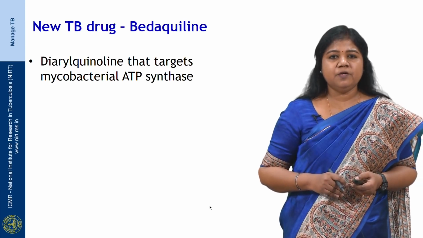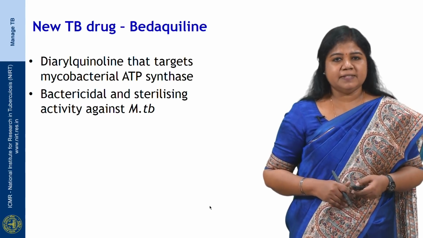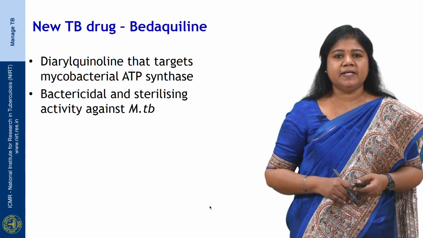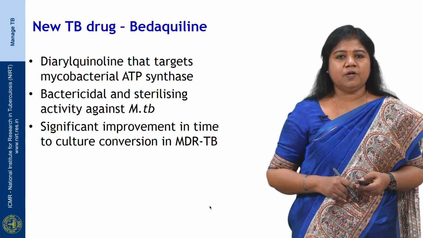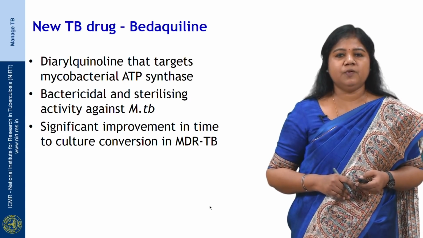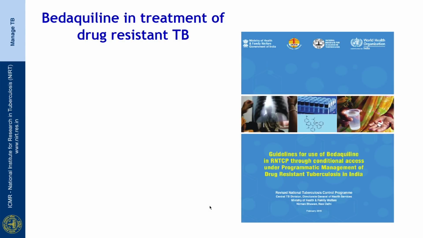The new TB drug Bedaquiline was approved for anti-TB treatment nearly 40 years after discovery of rifampicin. This is a diarylquinoline that targets mycobacterial ATP synthase. It has got bactericidal and sterilizing activity against Mycobacterium tuberculosis, and studies have shown that it causes significant improvement in time to culture conversion in multi-drug resistant tuberculosis. So, Bedaquiline in the treatment of drug-resistant TB: initially this drug was used via the Conditional Access Program under the RNTCP in 2016 in 6 states across the country.